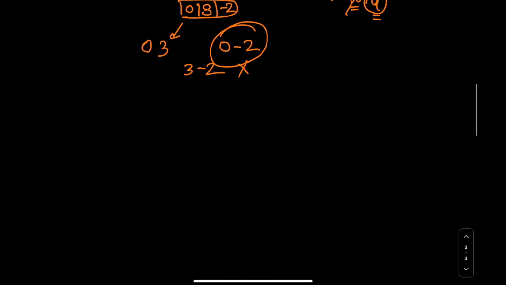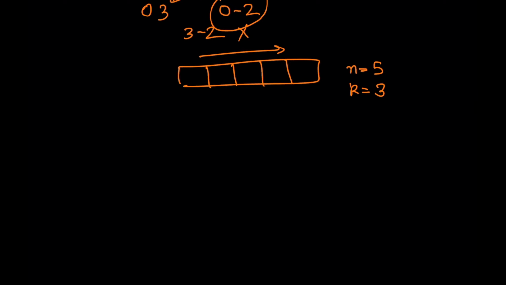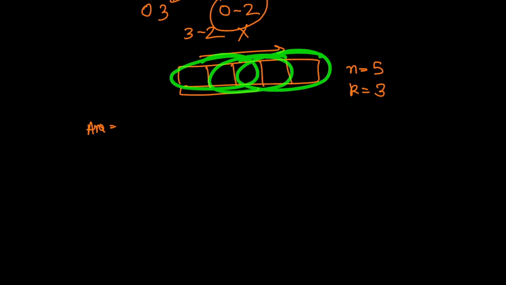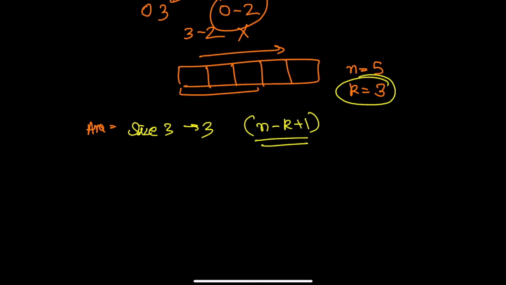Now let's approach it differently. Let's suppose we are given an array of 5 elements, and we can take all of these 5 days consecutively, and K is equal to 3. What would be the count? What would be the final answer for this? The minimum would be 3 consecutive days. This is one, the other would be this. So for size 3, we would have 3. You can also write it as n minus k plus 1. 5 minus 3 plus 1, and for size 4, again n minus k plus 1, that is 2, and then size 5, that is 1.